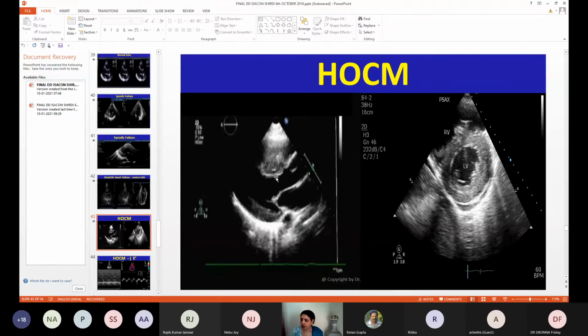Are you able to see the HOCM picture now? Yes, so this is the heart of HOCM. In diastolic dysfunction there are many causes, and this is one of them, hypertrophic obstructive cardiomyopathy. Again, there is a severe hypertrophy of the heart. The heart is loaded with myocytes and is unable to relax.